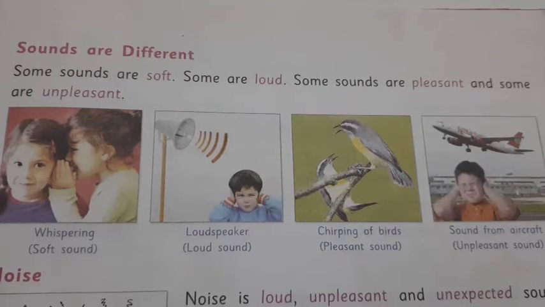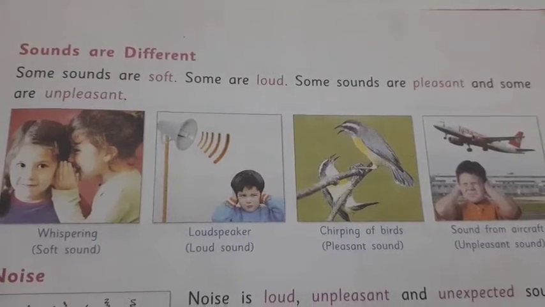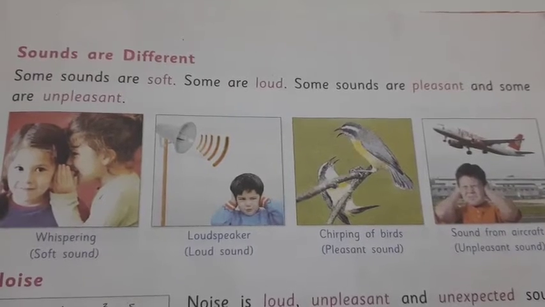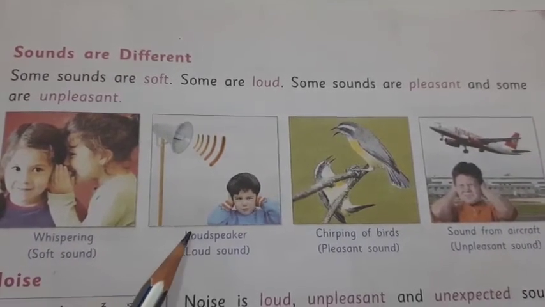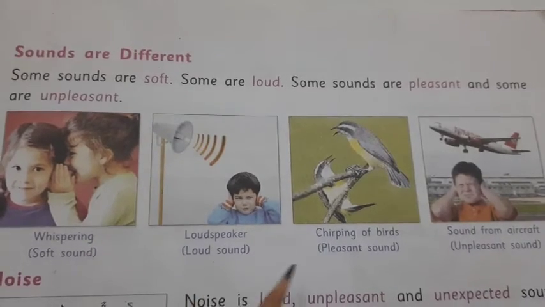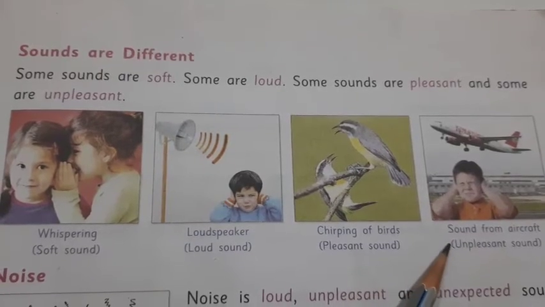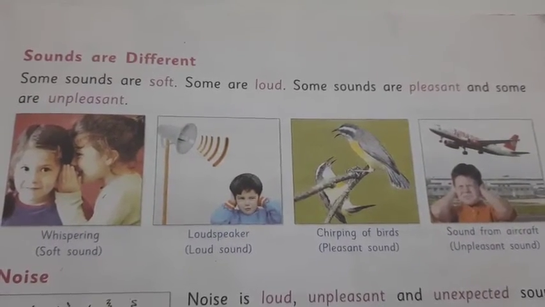Next, sounds are different. Some sounds are soft, some are loud, some sounds are pleasant, and some are unpleasant. For example, whispering is a soft sound, loudspeaker is a loud sound, chirping of birds is a pleasant sound, sound from aircraft is an unpleasant sound.